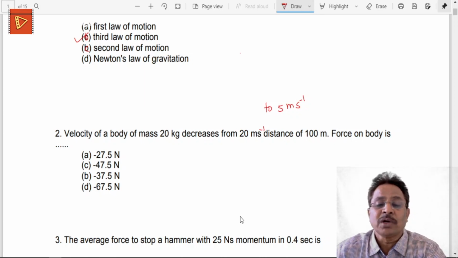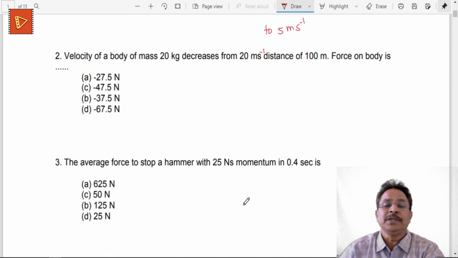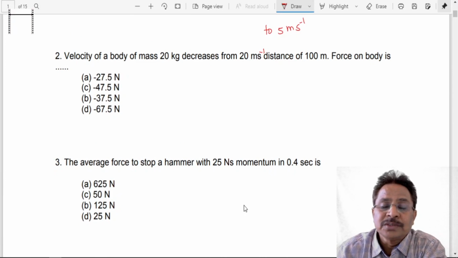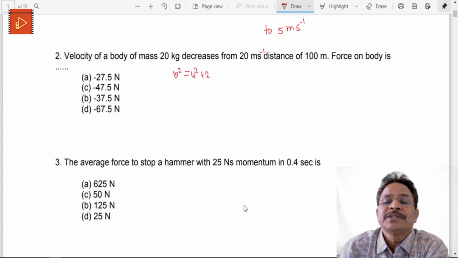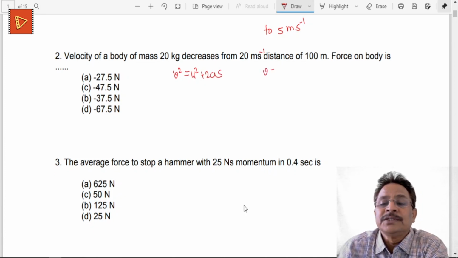This is a very simple example with a simple formula. We use the third kinematic equation, v square is equal to u square plus twice a into s. Here v is the final speed, given as 5 meters per second, whereas u, the initial speed, is 20 meters per second.